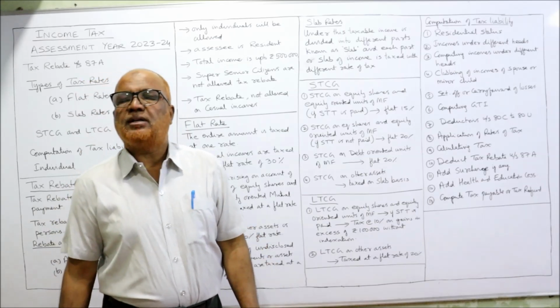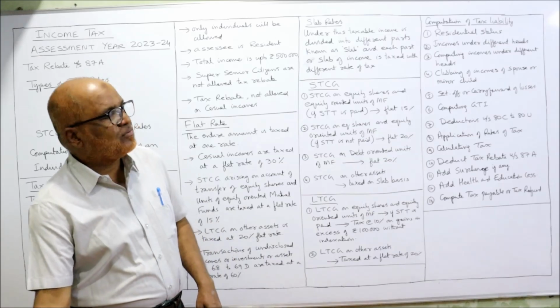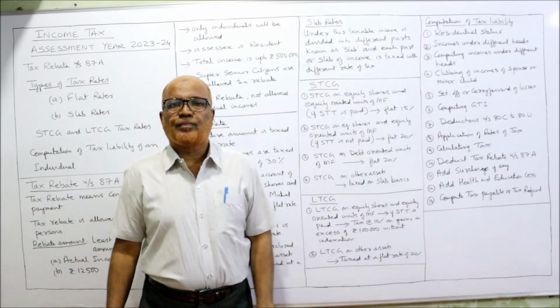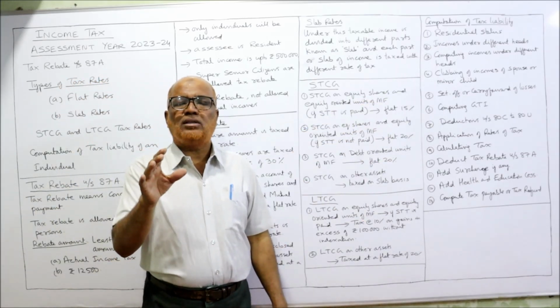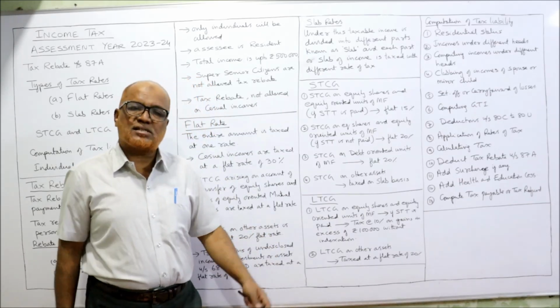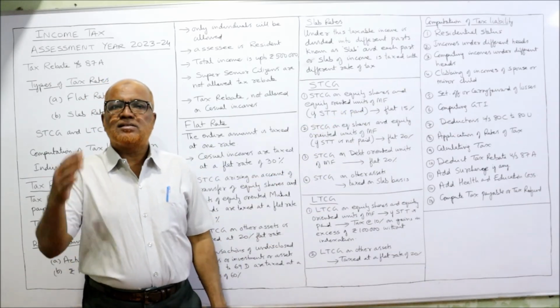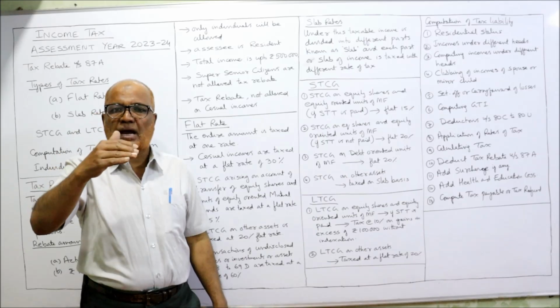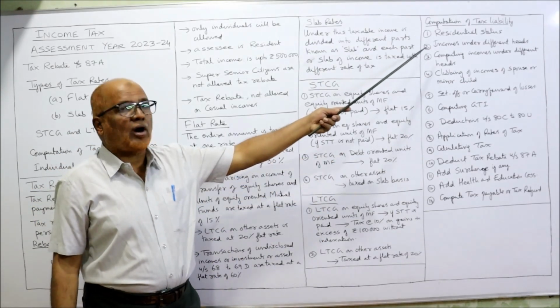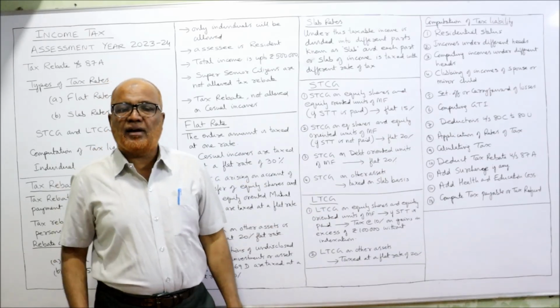How to compute the tax liability of an individual? The first step is we have to find out the residential status, because tax depends on the residential status of the assessee. How to find out residential status? Next video I am going to explain. Then incomes under different heads: salary, house property, profits and gains, capital gain, other sources. We have to find out how much income under each head.